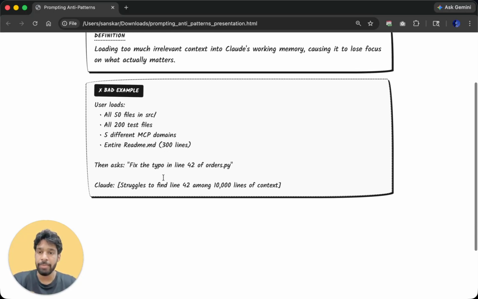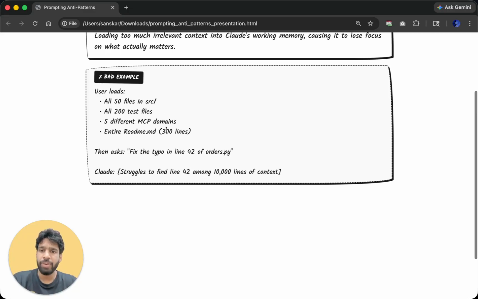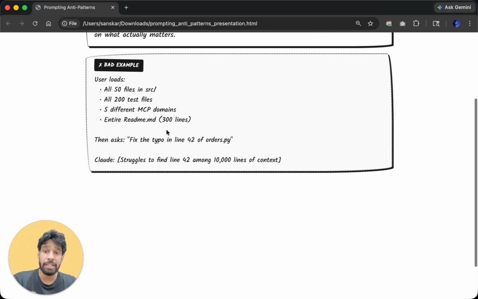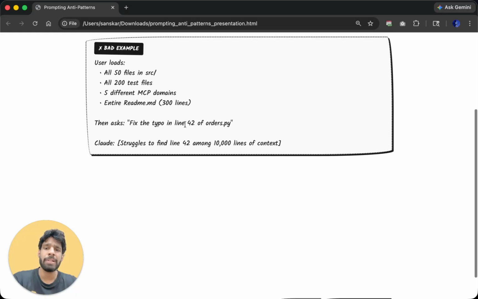For example, the user loaded all 50 files in his source folder, all 20 test files, 5 different MCP domains, and the entire README.md. So you have provided Claude with 10,000 lines of context.